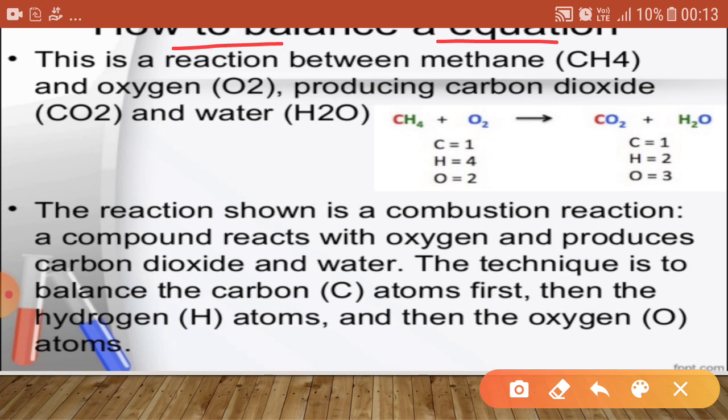Take the example of methane and oxygen producing carbon dioxide and water. Write the symbols of elements in order, first of all carbon, then hydrogen and then oxygen, and in a similar manner balance them. First of all, count the elements on the reactant side. Here there is only 1 carbon, 4 hydrogen and 2 oxygen in the reactants. Similarly, in the product there are 1 carbon, 2 hydrogen and 3 oxygen. So hydrogen and oxygen are not balanced in this chemical equation.